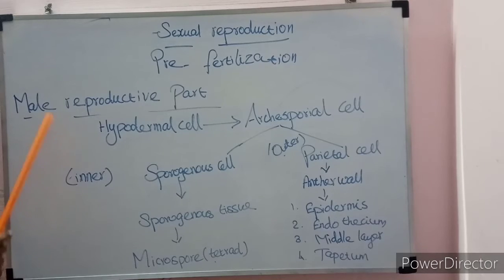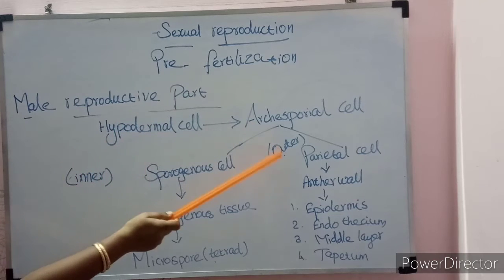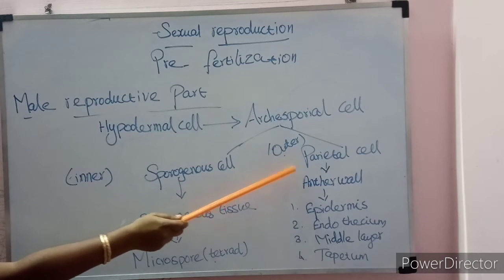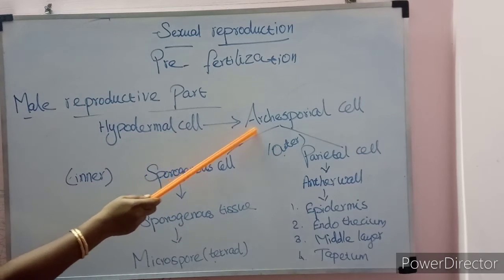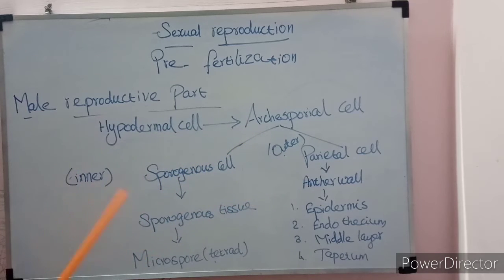We are going to see the development of anther. A very young anther is a homogeneous mass of cells surrounded by an epidermis. The hypodermal cells transform into archesporial cells. These archesporial cells divide anticlinally and periclinally. Periclinal division means parallel division. Anticlinal division means perpendicular division.